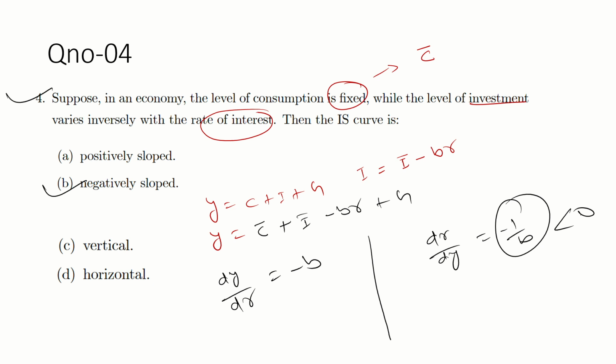And as we know, the LM curve is positively related, but the IS curve is negatively related with respect to Y and R. Whenever you talk about the IS curve, it is basically about the relationship between Y and R, so there is no need to worry about consumption. That's fine if the consumption is fixed.